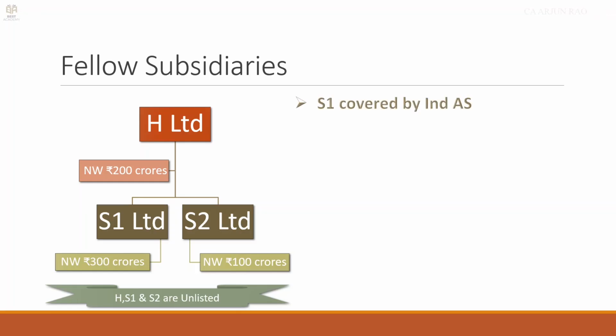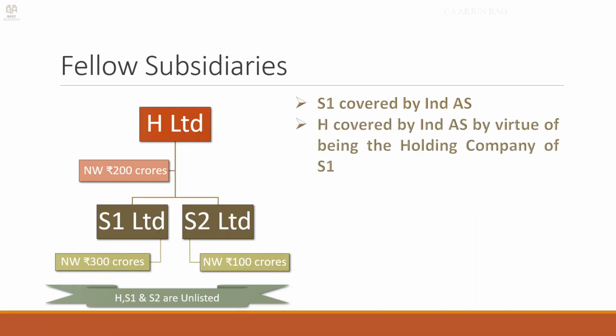So S1 is covered by Ind AS. Why? Because its net worth is more than 250 crores. What about H Limited? So H Limited is covered by Ind AS by virtue of being the parent company of S1. So if S1 net worth was not 300 crores, if it was say 50 crores, then H also will not be covered, neither will S2 be covered. But now S1 is covered by Ind AS.